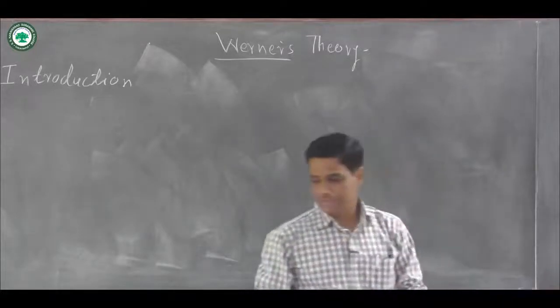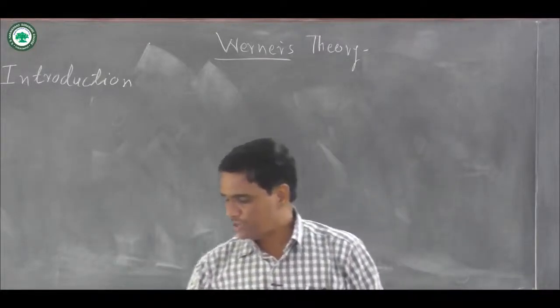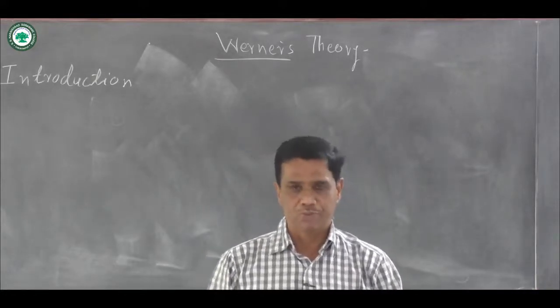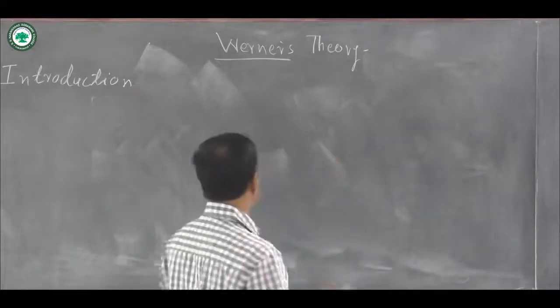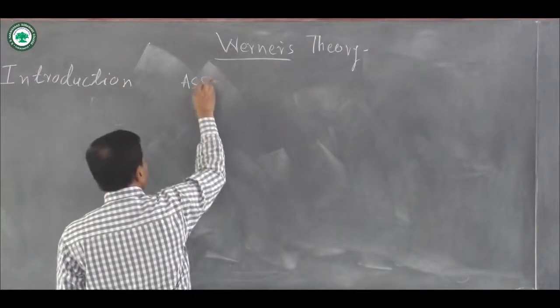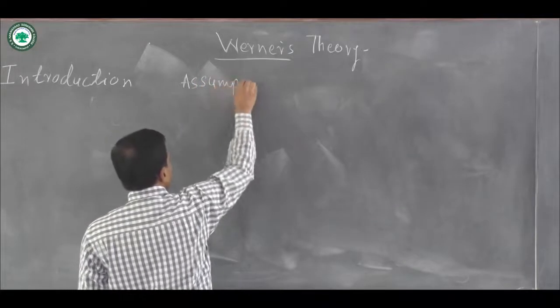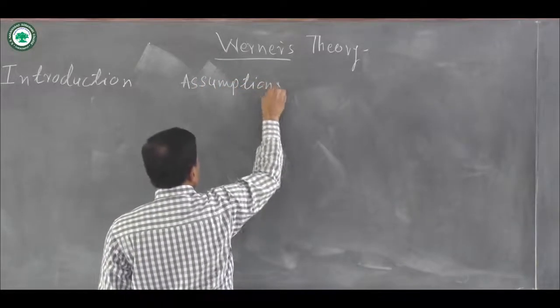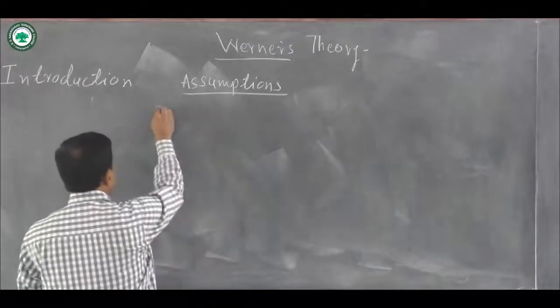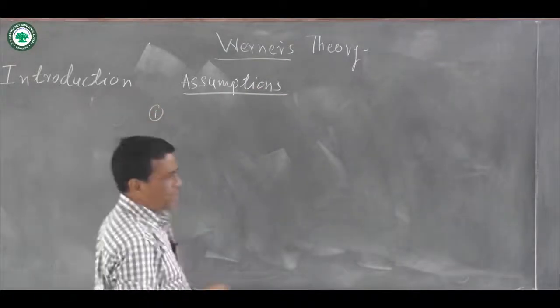You know that an assumption means somebody assumes that such a phenomenon occurs and others have to prove it; that is known as an assumption. The second topic is the assumptions of Werner's theory. There are a total of 5 assumptions put forth by Werner.